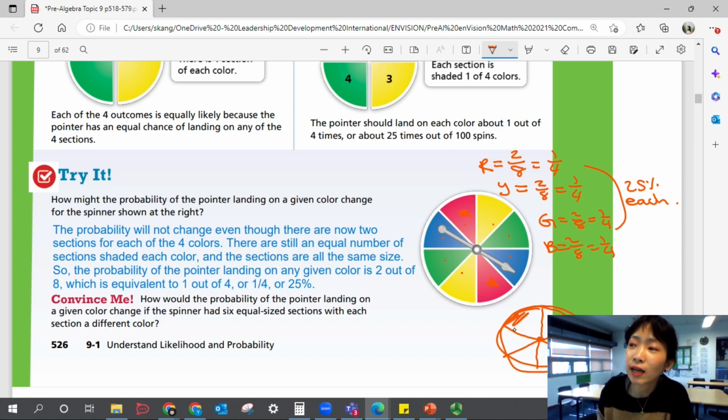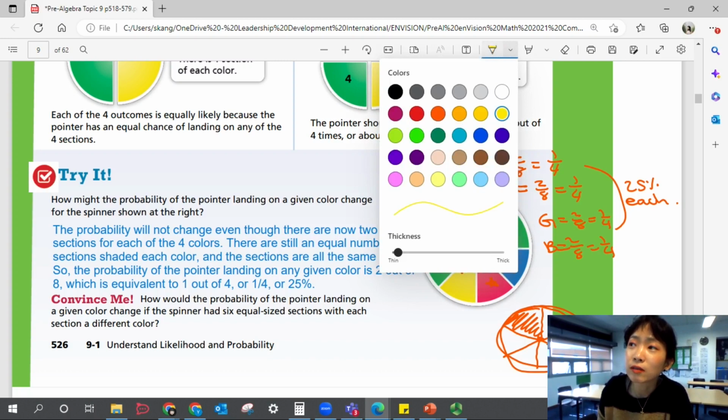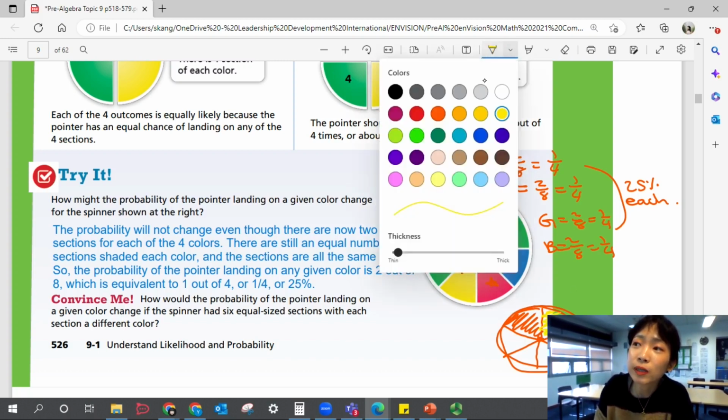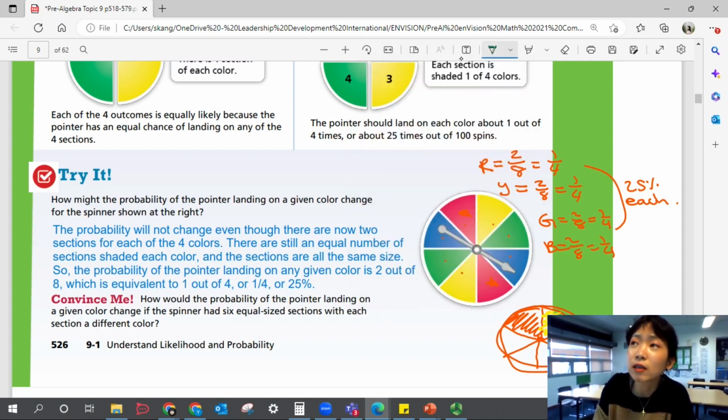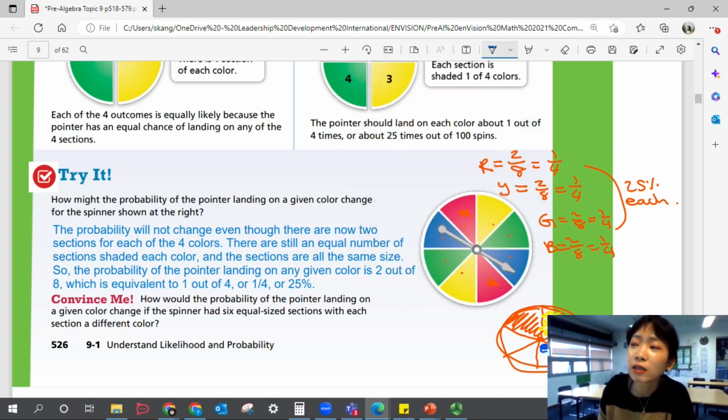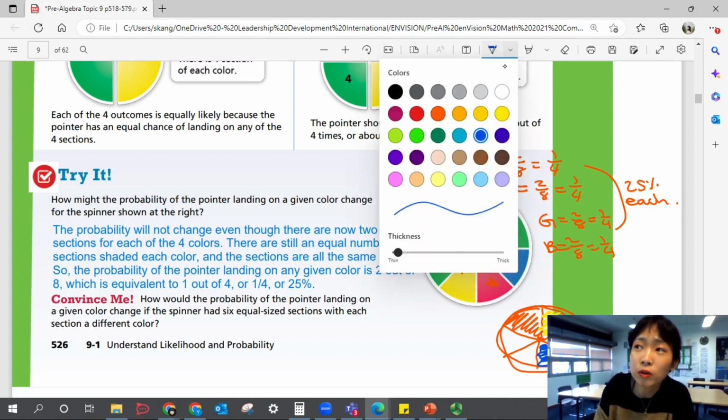So if we say, oh, that's red, and each of them are going to be different, right? Because each of them are going to be different, they can't just be 4 numbers. They have to be all different. Sorry, not numbers. Color, right? They all have to be different colors. So now we don't just have red, yellow, green, and blue. We should have different colors.